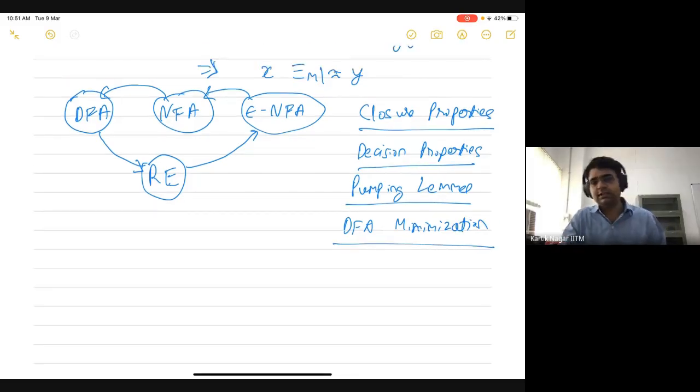So in the books, there is also an NFA minimization algorithm which actually calculates the minimum NFA that corresponds to a language. If you're given a regular language, there can again be many NFAs which accept that language. So how to find the smallest NFA which actually accepts this language? But this NFA minimization is more of theoretical importance, since you cannot really have an NFA in the real world. There is no real world machine corresponding to an NFA. So we won't really go into NFA minimization.